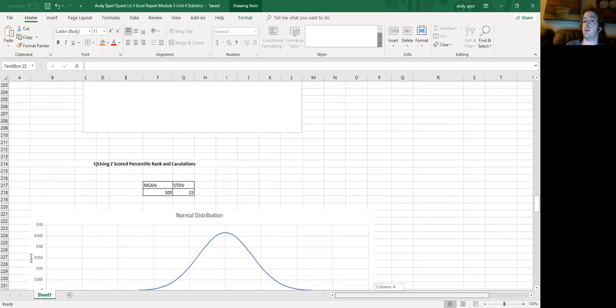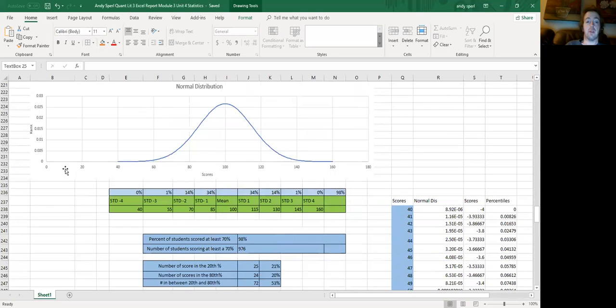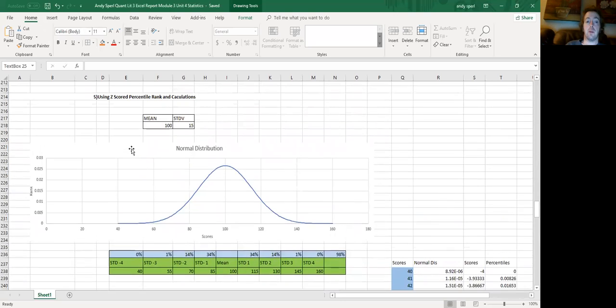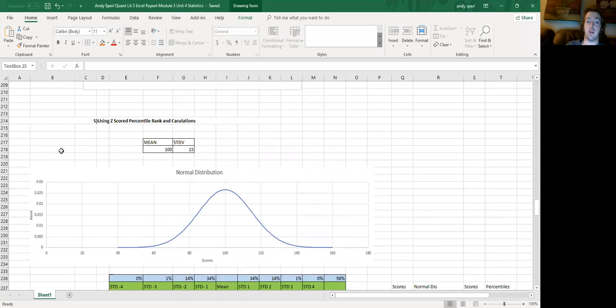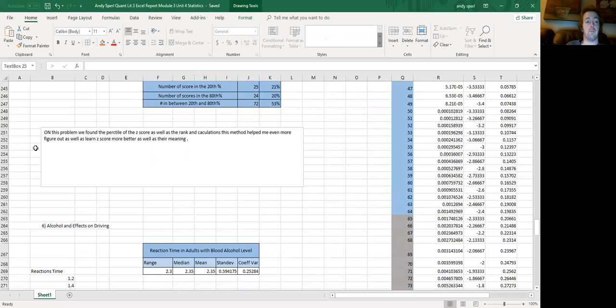Now on to number 5. Using Z-scored percentile ranks and calculations. Here we have our standard normal distribution graph, which shows a normal distribution between our Z-scores, percentile ranks, and calculations. And we do have our scores, our normal distribution scores, and our percentiles for the problem.